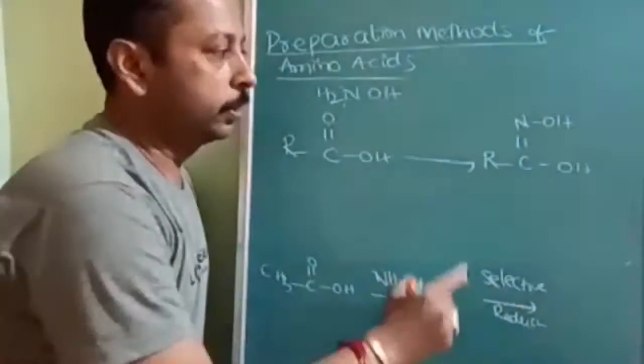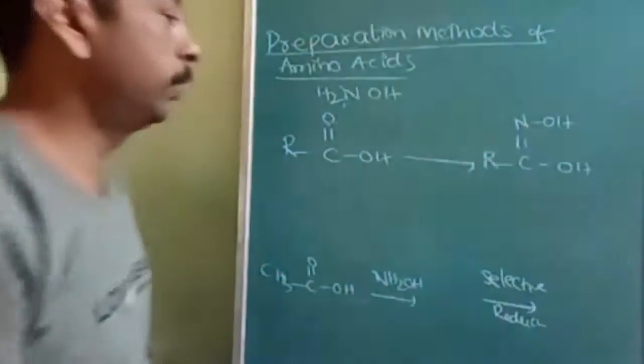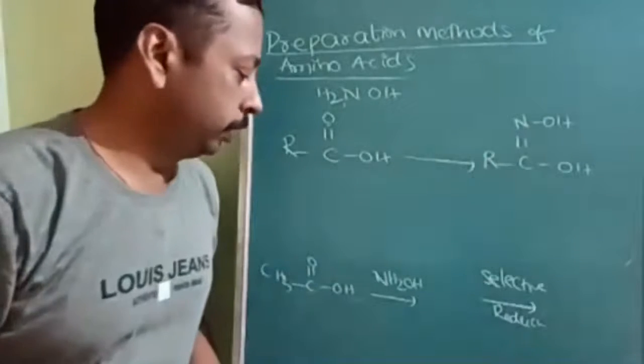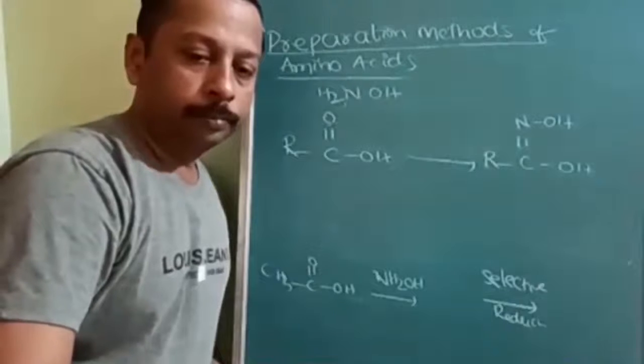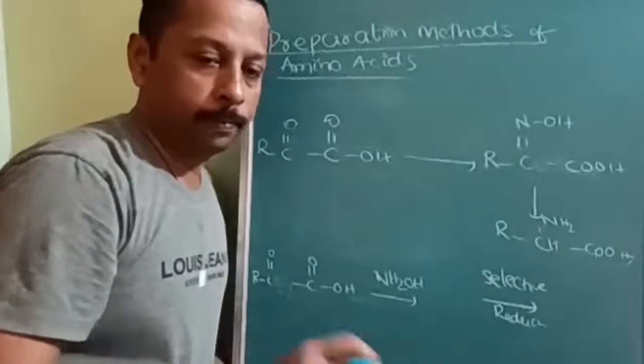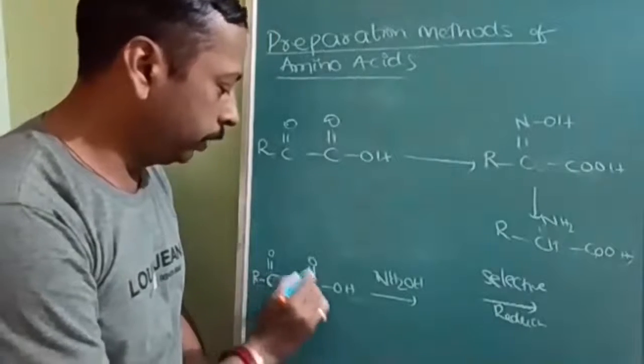Now selective reduction. We wanted to reduce this one only. One carbon I reduced, actually, RCOCOOH.